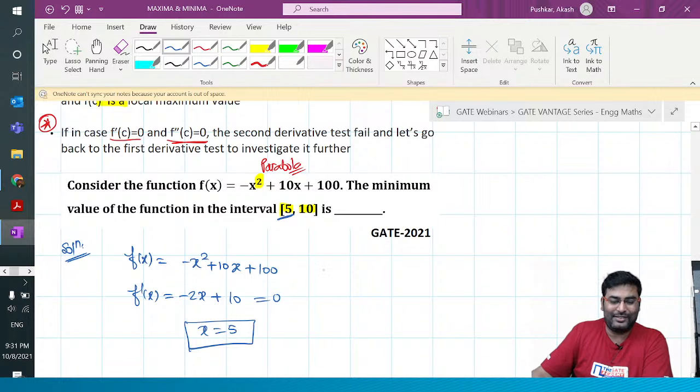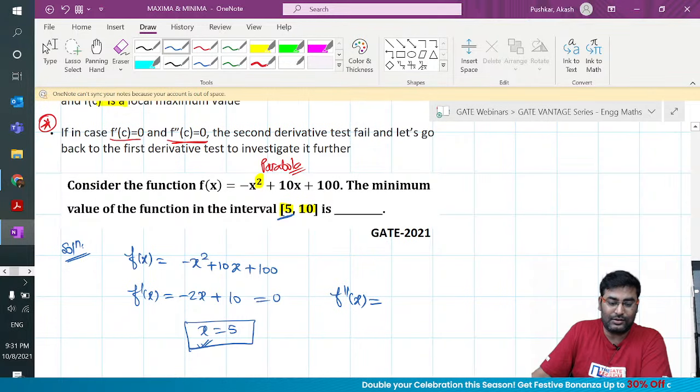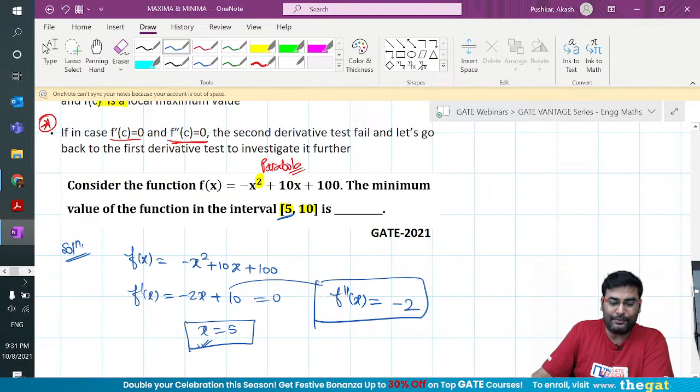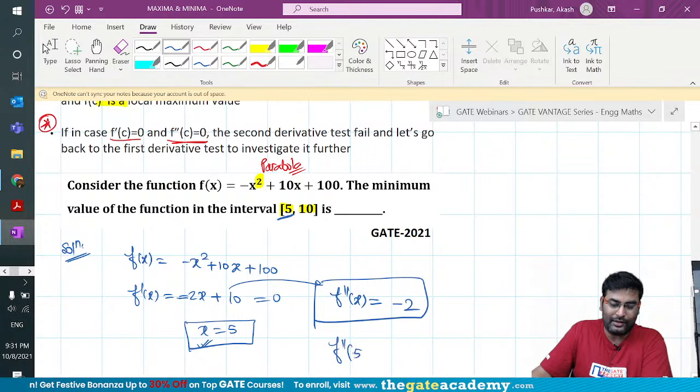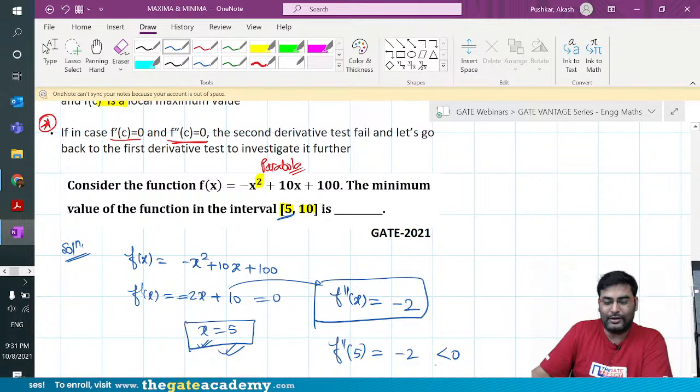What do you guys think? So you can say that it is a maximum or minimum. How will you check it? Do second derivative. You have just learned. You'll get minus 2, right? Differentiate it one more time. So f double dash x will give you minus 2. Doesn't matter if you put any point, it is absolutely always negative. So it is a critical point. Your double derivative is negative. It means what?